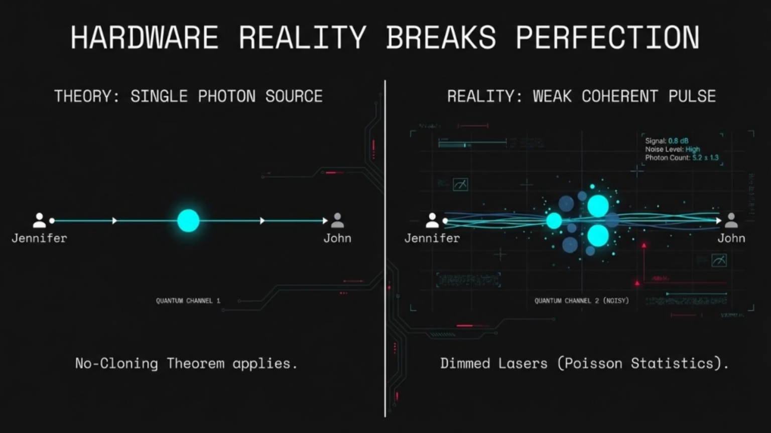This statistical noise is precisely where the perfect security of theory begins to break down. Jennifer thinks she's sending a single secure qubit, but she's actually providing Eve with the extra photons she needs to perform a split.